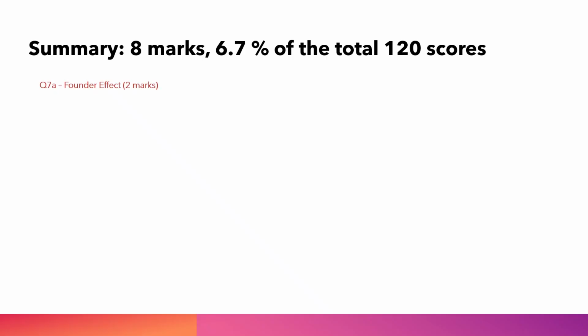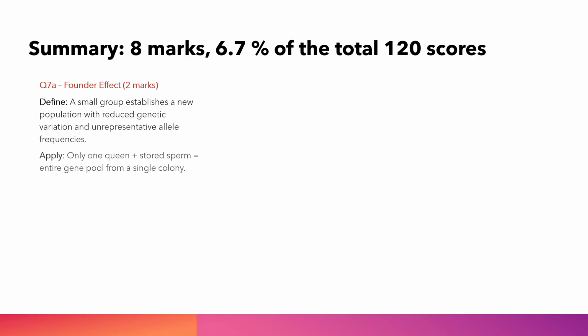Q7a Founder Effect, 2 marks. Define. A small group establishes a new population with reduced genetic variation and unrepresentative allele frequencies. Apply. Only one queen plus stored sperm equals entire gene pool from a single colony. Trap. Population growth, 50,000 colonies, does not equal genetic recovery.